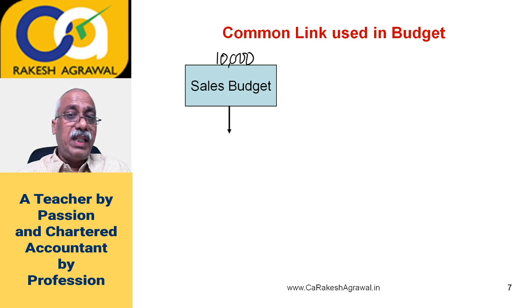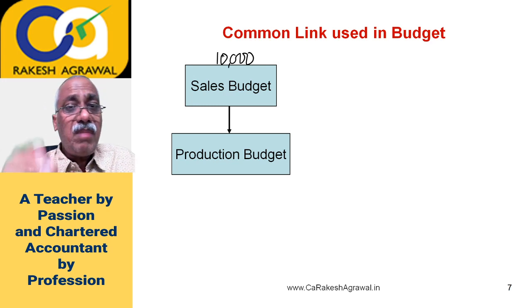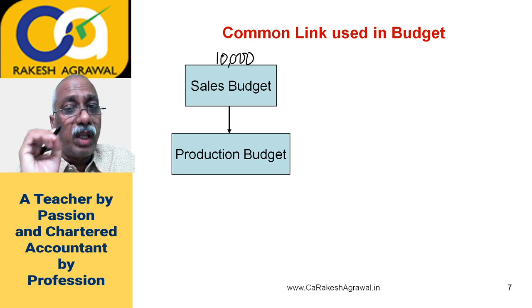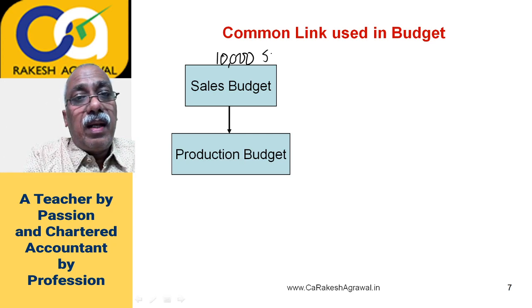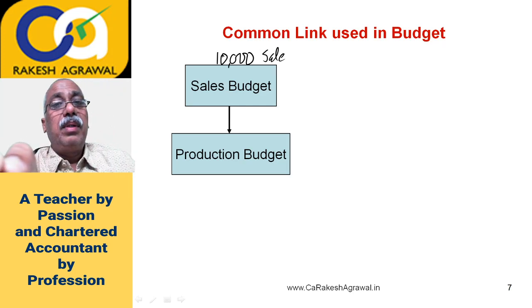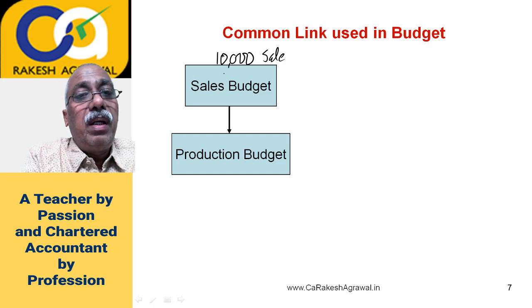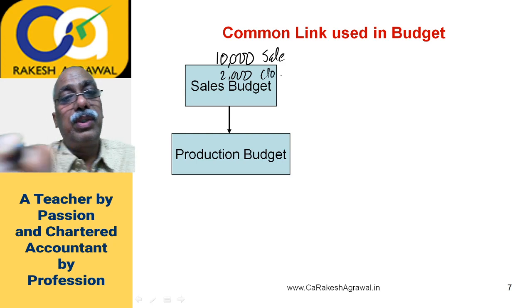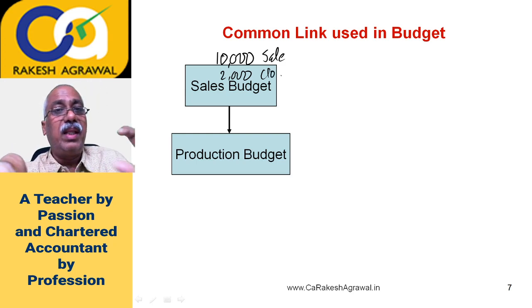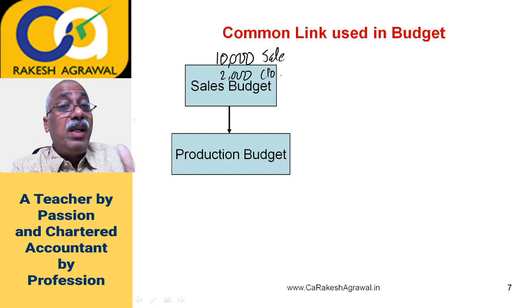Now this sales budget is to be converted into production budget. We have just now seen the formula. Using that formula you will prepare production budget. Like 10,000 cars you want to sell. At the same time, the management has decided that closing stock of cars, that is closing inventory, should be, let us say, 2,000. 2,000 cars should be closing stock. So sales plus closing stock. 10,000 cars are required for sale, 2,000 for stock. It means you need 12,000 cars.